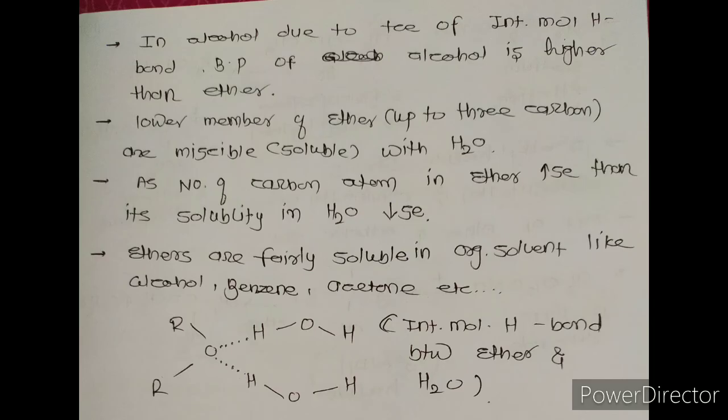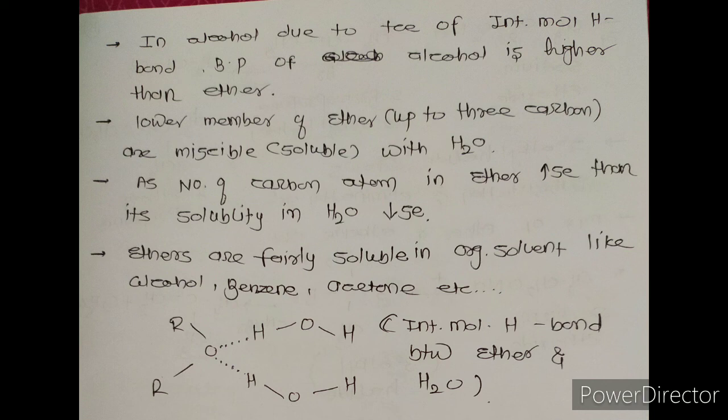But if we compare the boiling point of ether with alcohol, then the boiling point of alcohol is higher than ether, due to the formation of more intermolecular hydrogen bonds in alcohol as compared to ether. Simply remember, the boiling point of alcohol is higher than ether due to the formation of a greater number of hydrogen bonds.